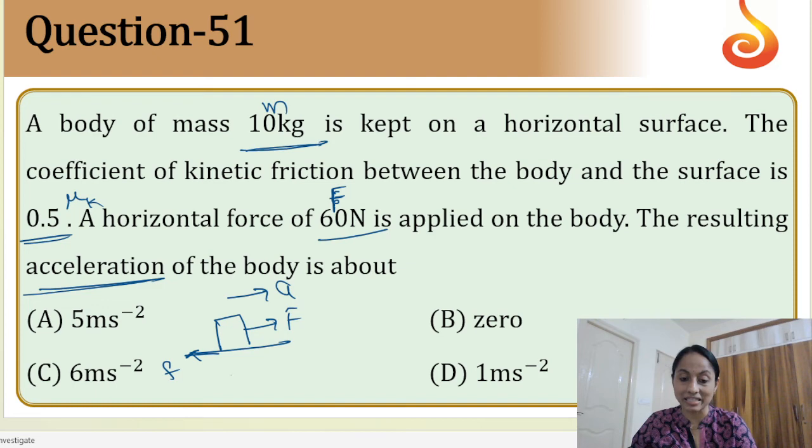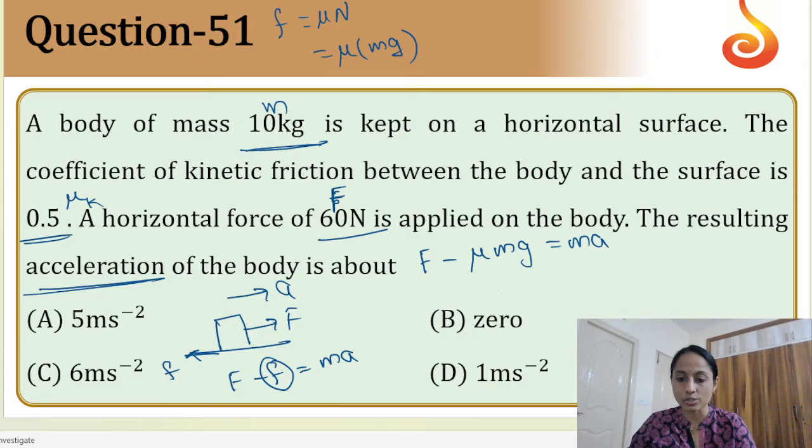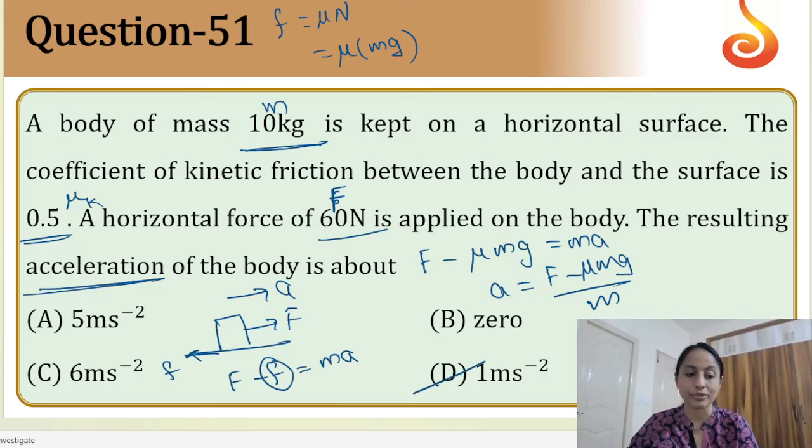So how can I write the equation is capital F minus small f is equal to ma, and in place of small f we always write mu into normal reaction. Here in place of normal reaction we can write mu into mg. So the equation comes out to be capital F minus mu mg equals to ma. So A is equal to capital F minus mu mg by m. So that is how we will find out the acceleration, and the correct answer is D. You can calculate and check, the correct answer will be D.